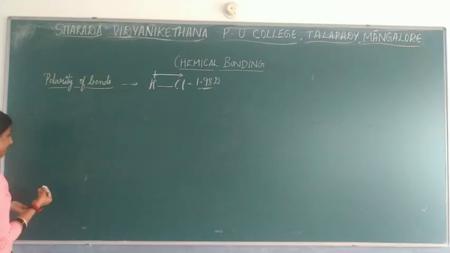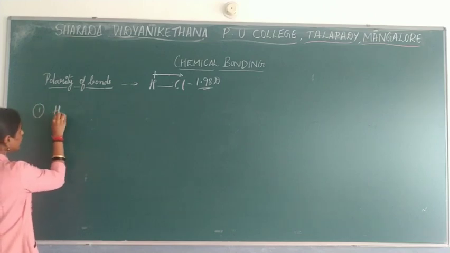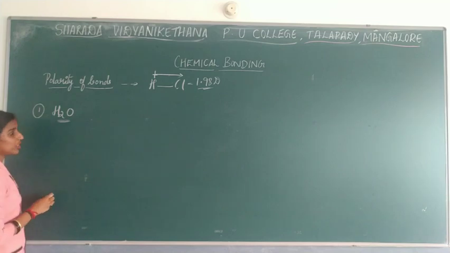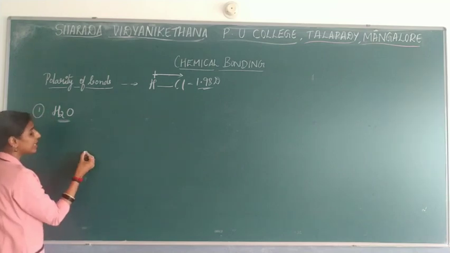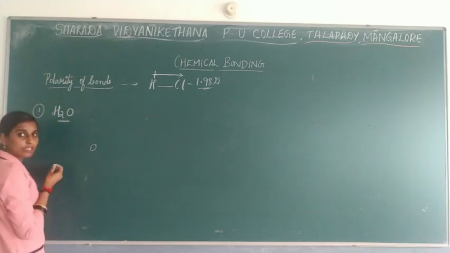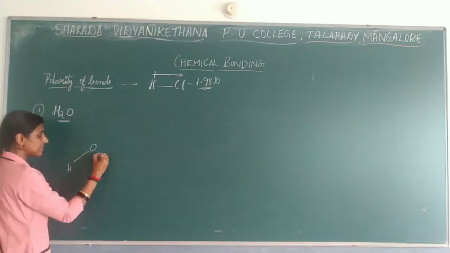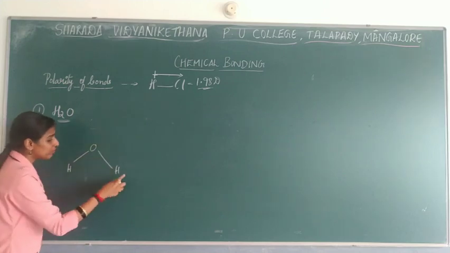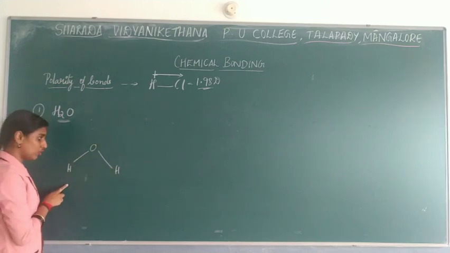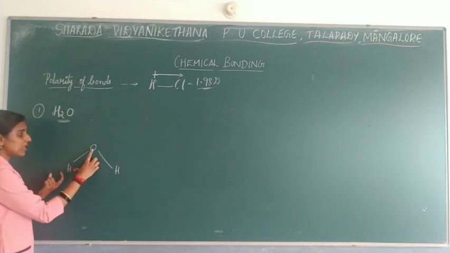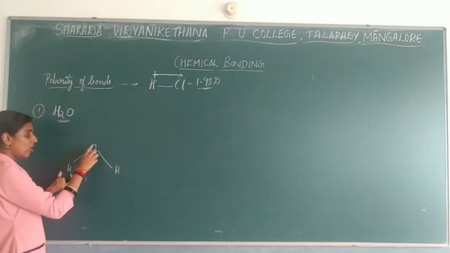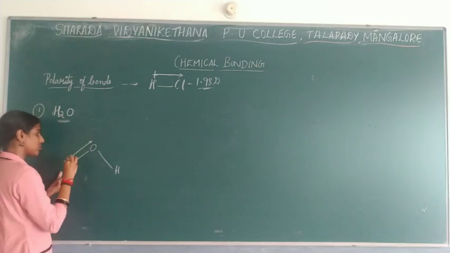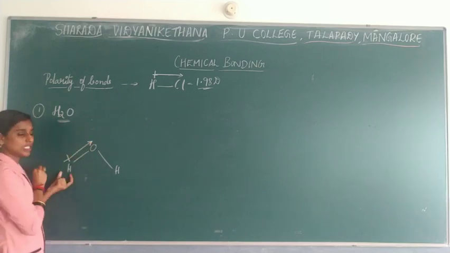We will go with the first example, that is the water molecule, H2O. The structure of the H2O molecule will come in this order: oxygen will be the central atom, with hydrogen present on either side. Now, how do we write the dipole moment for the water molecule? Consider these two atoms. Which is more electronegative? Oxygen is more electronegative, so you write the arrow mark towards oxygen, and hydrogen gets the positive charge.